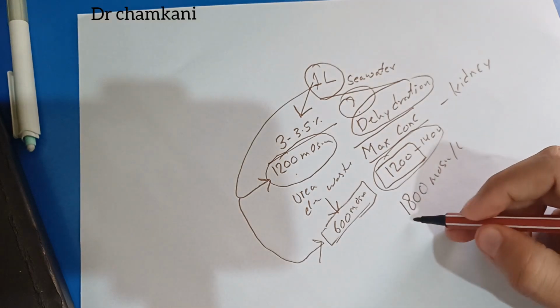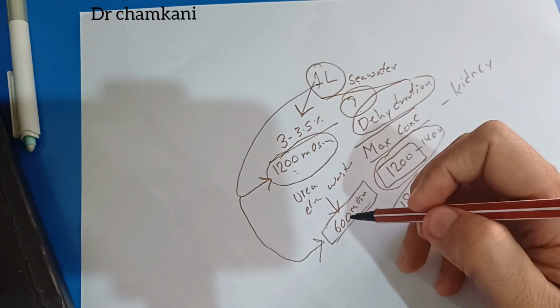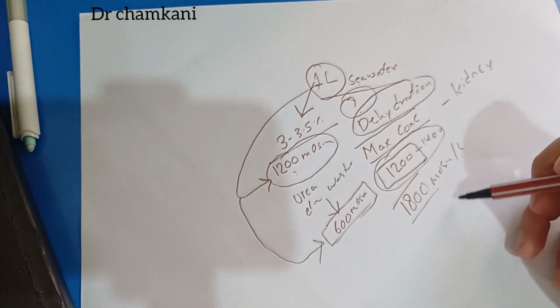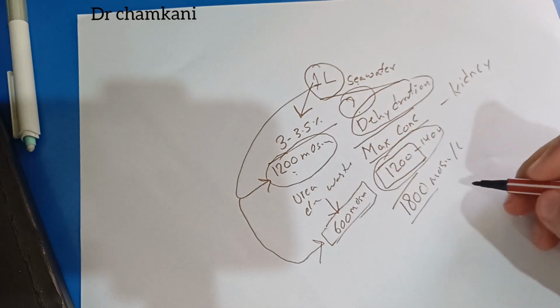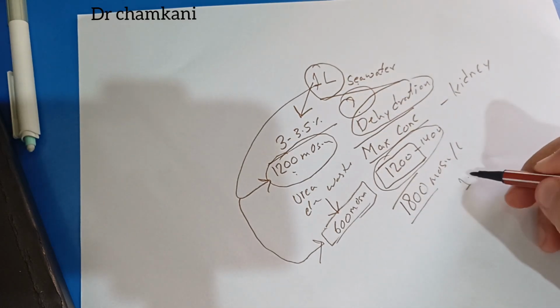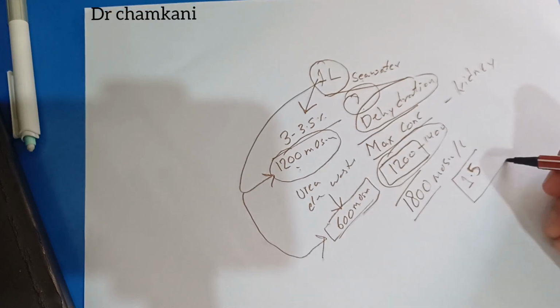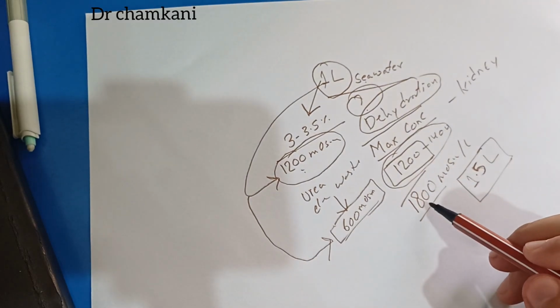So to get rid of this 1800 total, 1200 from the seawater and 600 of metabolic waste, it will take around 1.5 liters of urine to be formed.